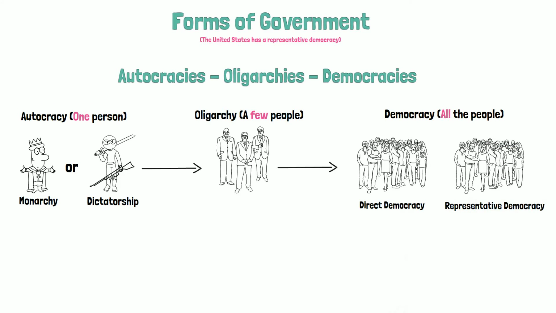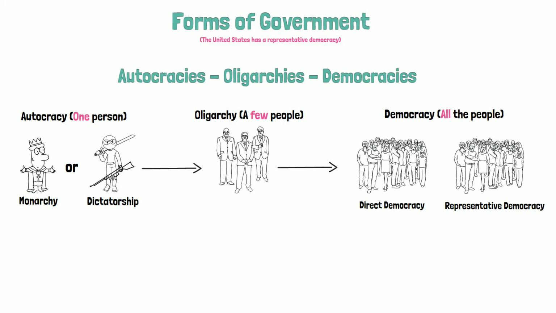The second type of democracy is a representative democracy. The United States has a representative democracy, and it's also known as a republic. In a republic, the people vote to elect other people to go and make the laws for them, rather than voting directly on the laws.